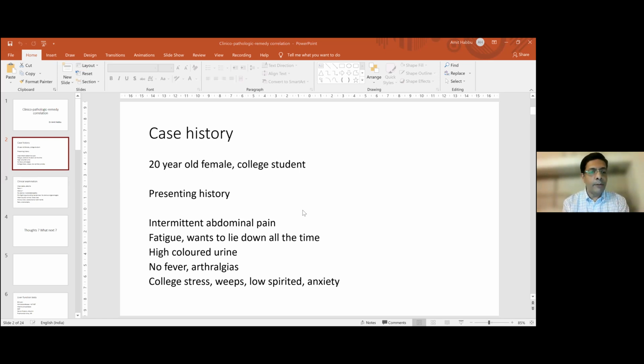I would like some of the younger colleagues to make some comments at this point in time as to what goes through your mind when you come across these presenting complaints. Anybody, just please unmute yourself. And there are no wrong answers in this. Some answers are just more right than the others.